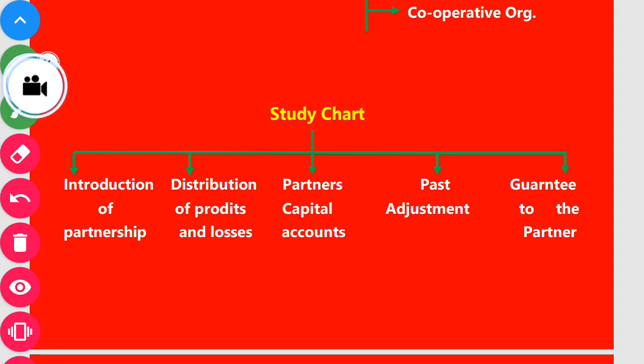The first chapter is divided into these 5 parts. Introduction of partnership, basic concept. Second is the distribution of profits and losses. Third is the partners' capital accounts. Fourth is the past adjustment, and fifth is the guarantee to the partner.